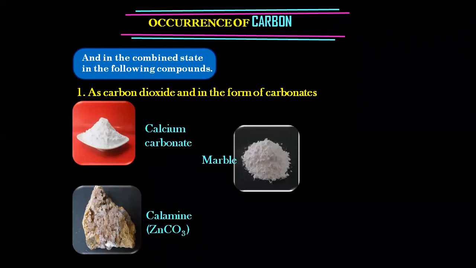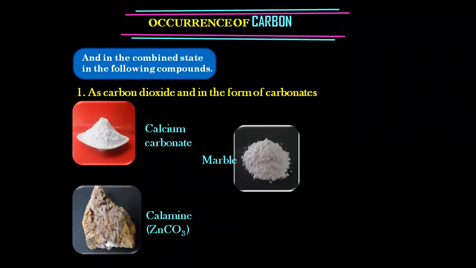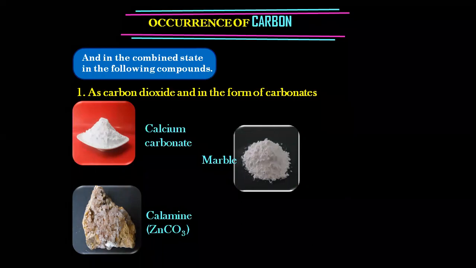Under free state, we have three examples: diamond, graphite, and fullerenes, about whom we are going to study everything in detail. Under combined state, the first point is visible on your screen, which is as carbon dioxide and in the form of carbonates, and these three examples. I'll repeat it from the start once again for those who have missed it out. If you're not able to write the spelling of fullerenes, have patience. In the next slide, it is going to come.